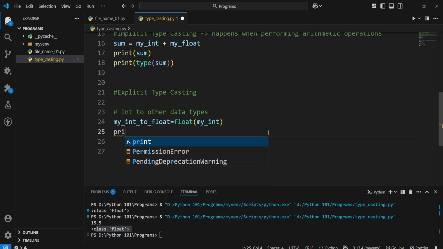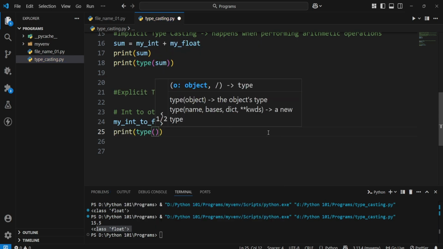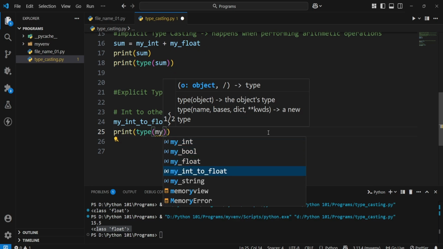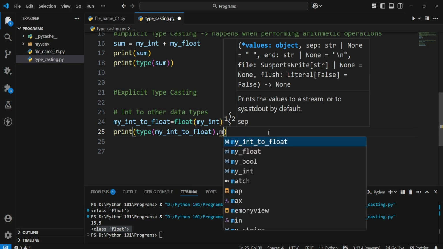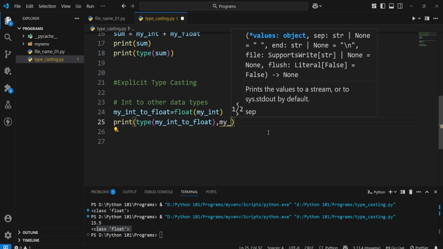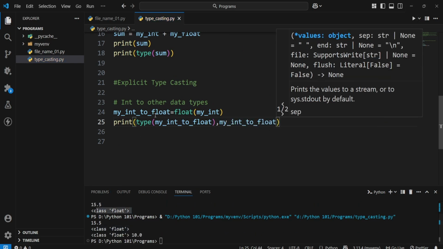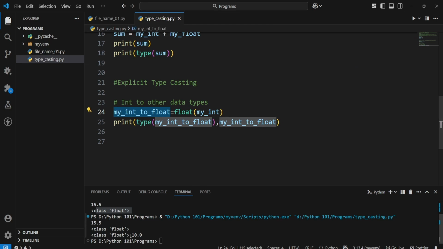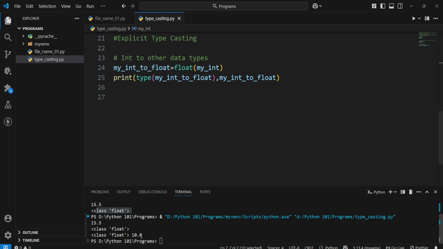Now let's print the type of this, my int to float, and the value as well. Now let's run this. You see this my int to float. Since our integer had 10, now it has a higher precision, 10.0. It is converted to a float. You can see the class as well.